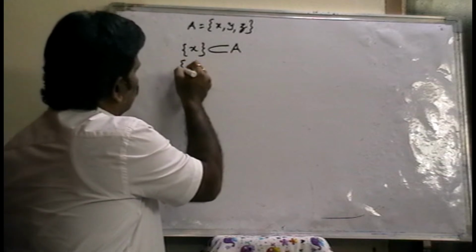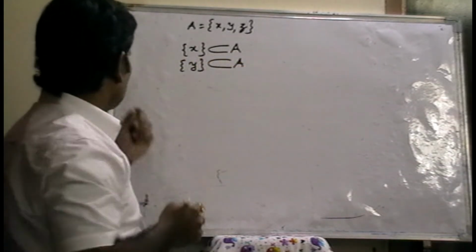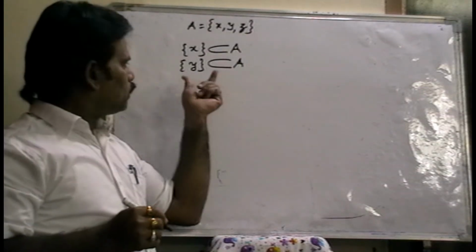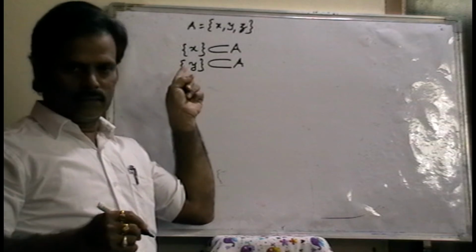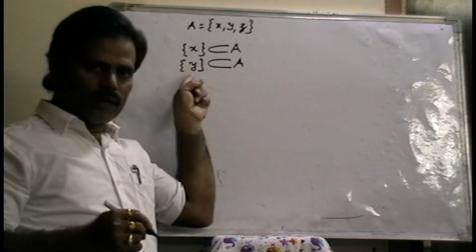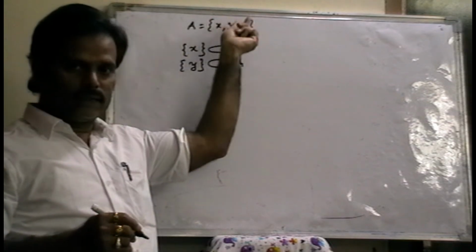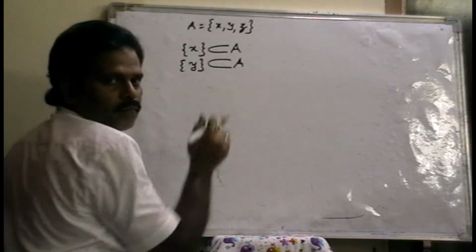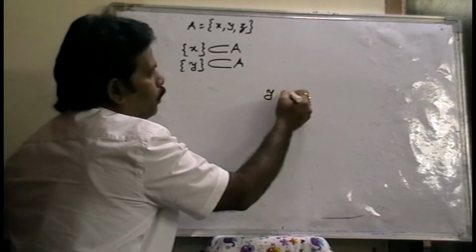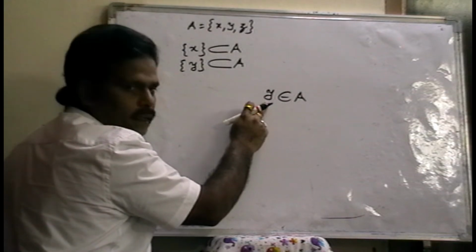Next, set Y is also a subset of A. Why? Because in this set, the element is Y. Does Y belong to A? Yes, Y is also one of the elements in set A. Therefore, set Y is a subset of A. But Y belongs to A. Why? Because Y is an element here, not a set.